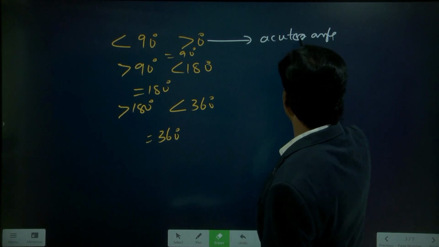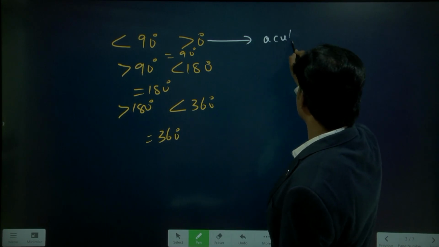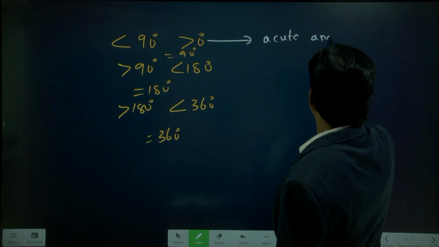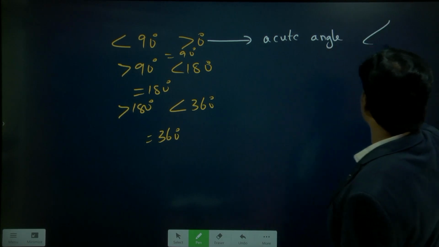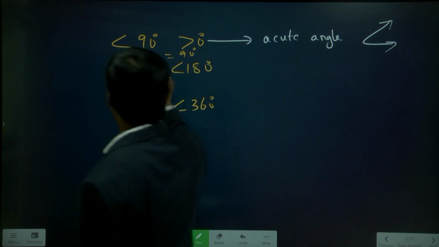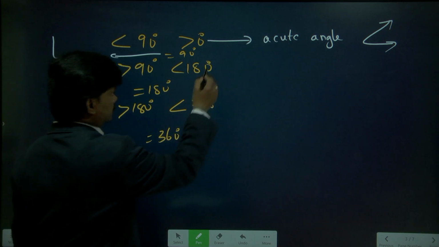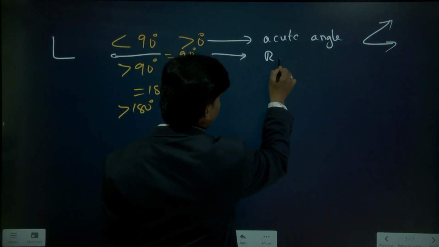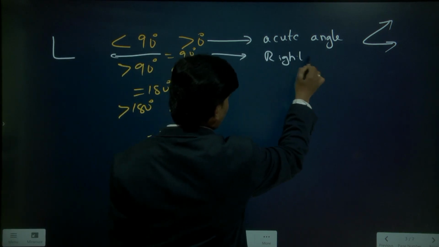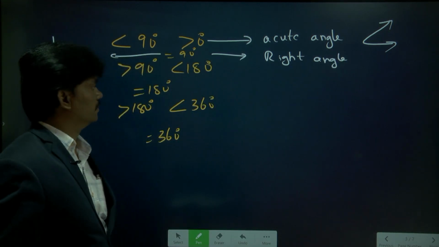I will write again. Acute angle, which comes like this, and equal to 90, exactly 90. It is a right angle, 90 degrees.